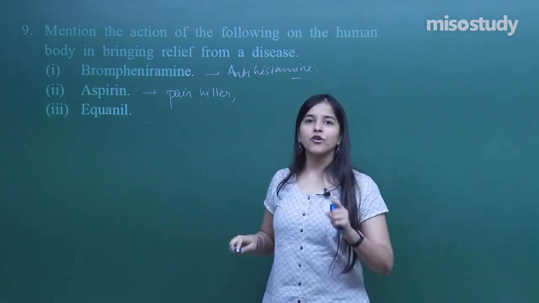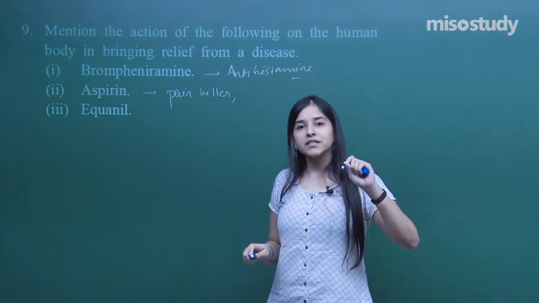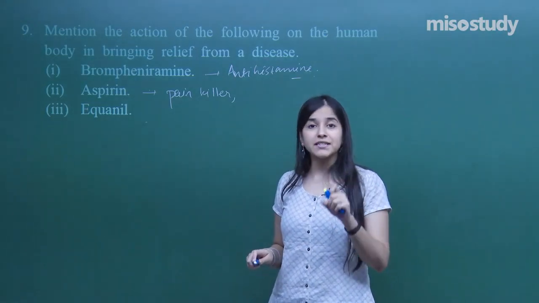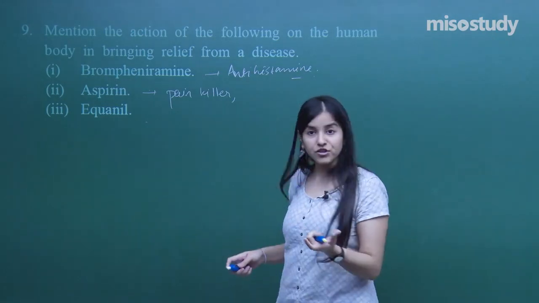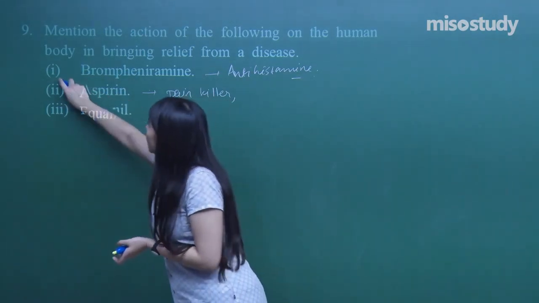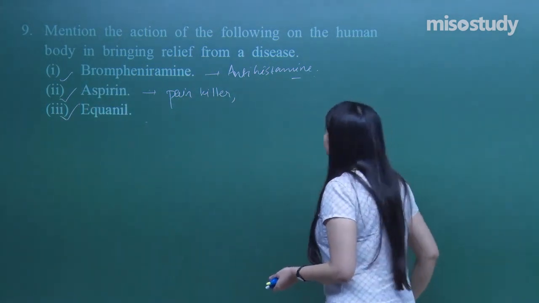Equanil, I have already told you about this. Equanil is a tranquilizer, so it reduces the depression, the hyper anxiety, hypertension. We already have discussed these 3 as well, clear? So 9th question also done.